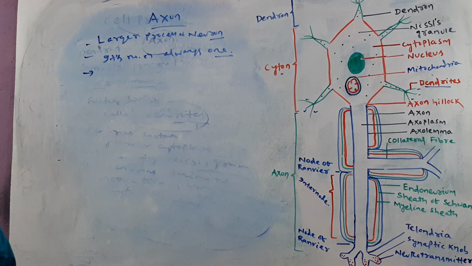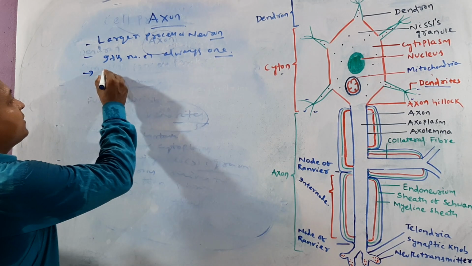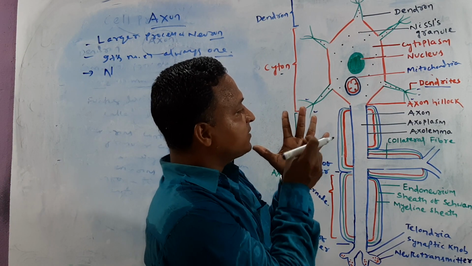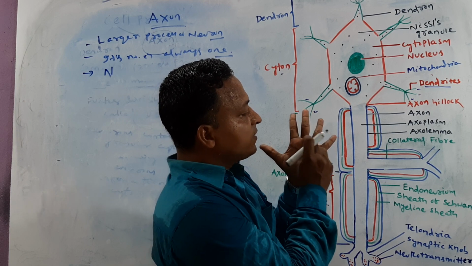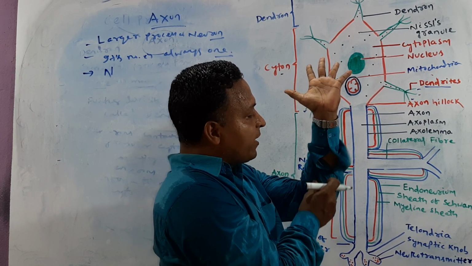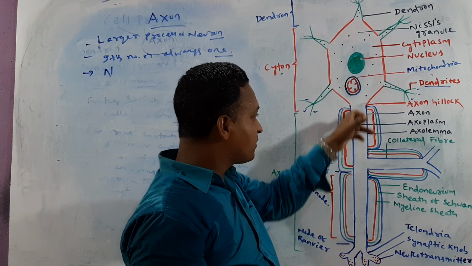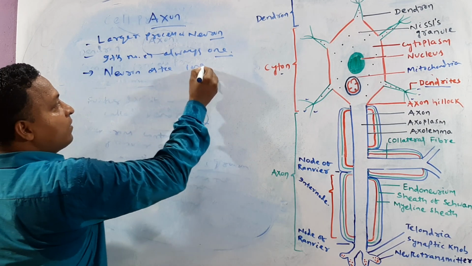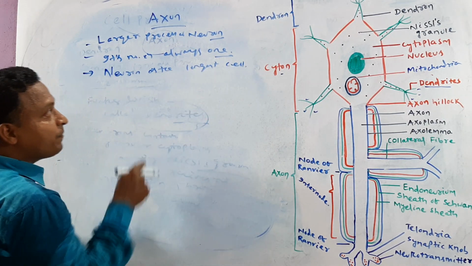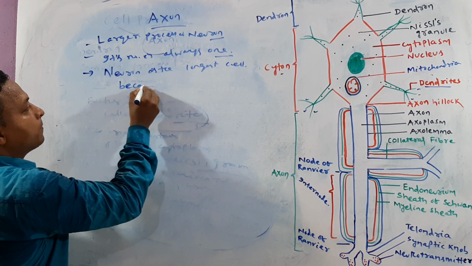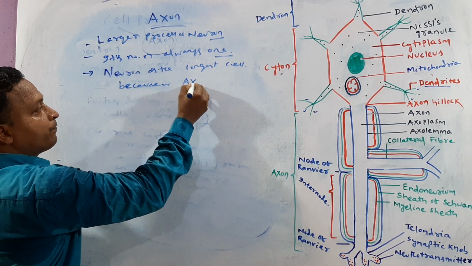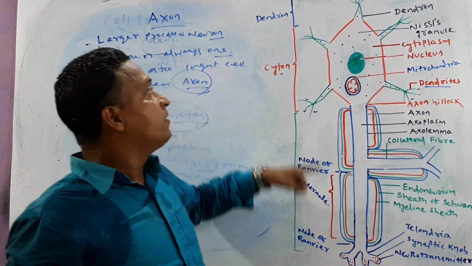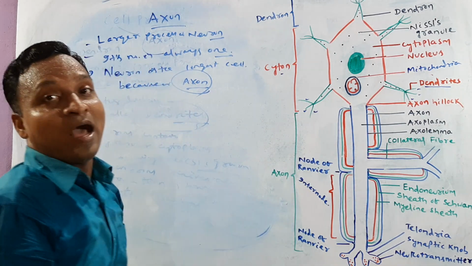Take the next one, axon. The neuron is the longest cell because the dendron is small in size and the cyton is small in size. But the neuron is the longest cell because of the axon, which is large in size.